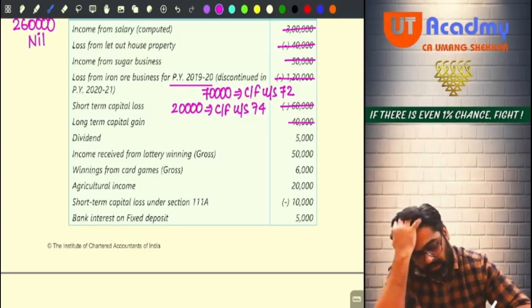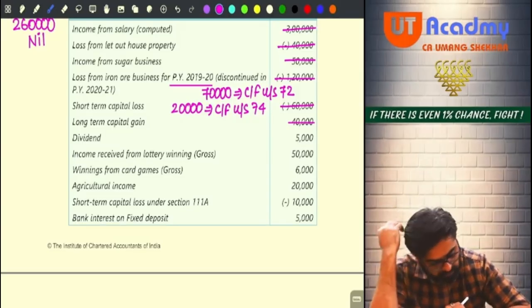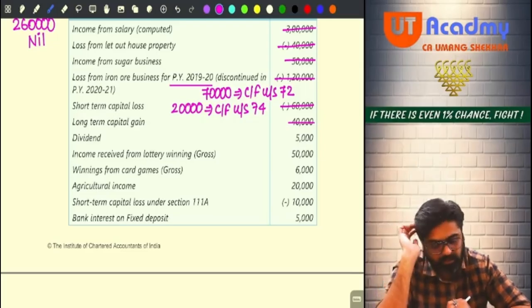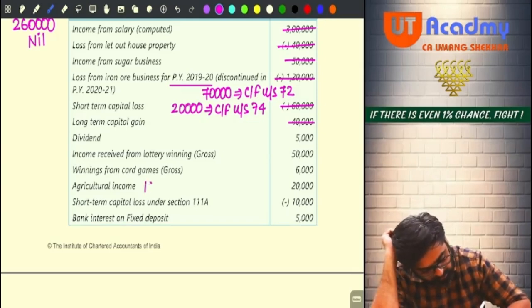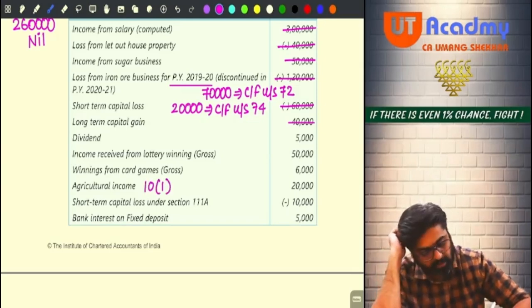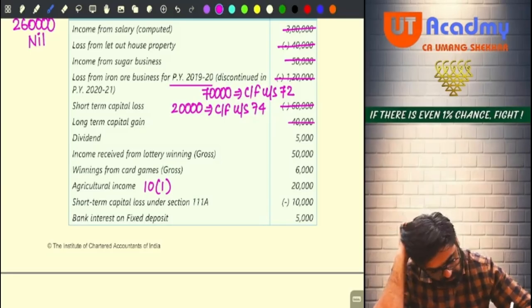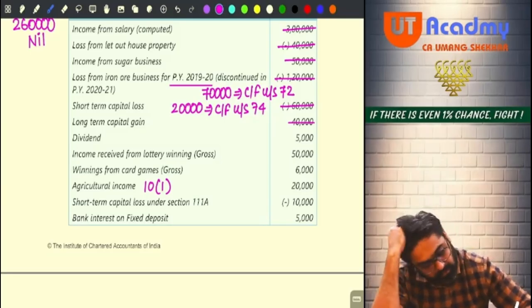Now, do you have dividend income? Yes, 5,000. Income from lottery winnings? Yes, 55,000. Winnings from card games? Yes, 6,000. Agriculture income? Yes, 20,000. This will be fully exempt, 10(1). And short term capital loss? Oh my god. You have another short term capital loss of 10,000.